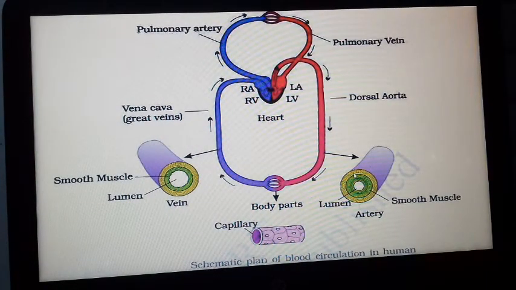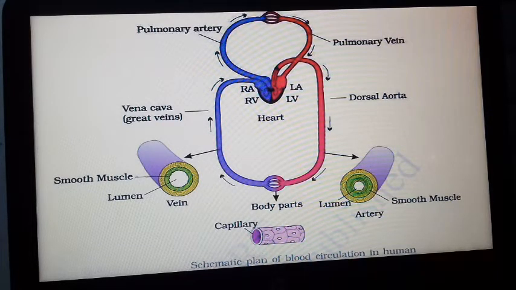Now here the wall of the artery and vein is made up of tunica externa, tunica media, and tunica interna. Here is also tunica externa, tunica media, tunica interna, but here the wall of the artery is thick and the wall of the vein is thin. Here the lumen of the artery is narrow, and here the lumen of the vein is wide.